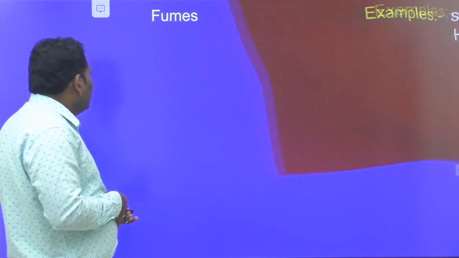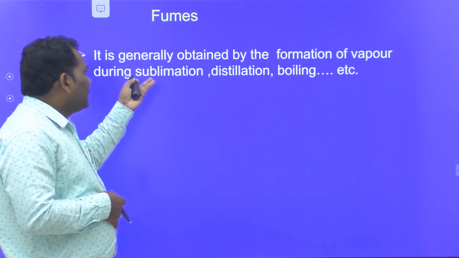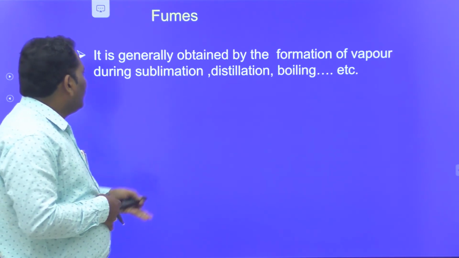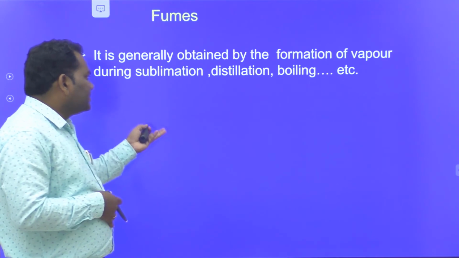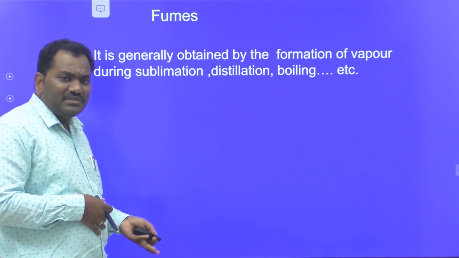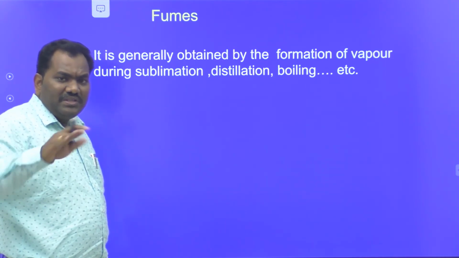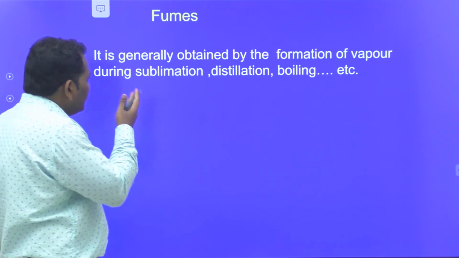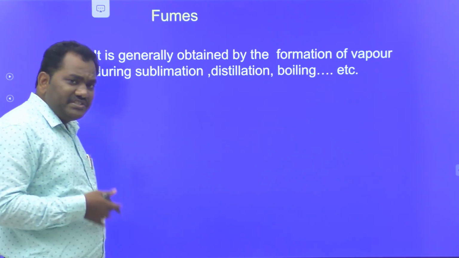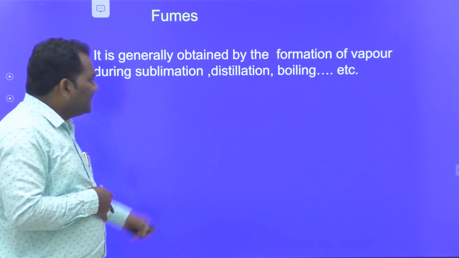And next one is fumes. It is generally obtained by the formation of vapors during sublimation, distillation and boiling. Sublimation means solids directly converted to gas; during that process, fumes are evolved. Similarly, distillation is one type of separation of liquid mixtures.